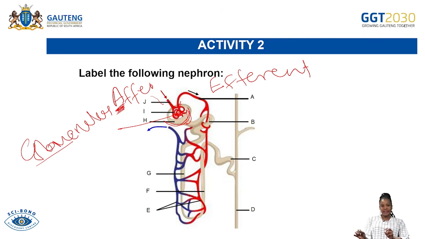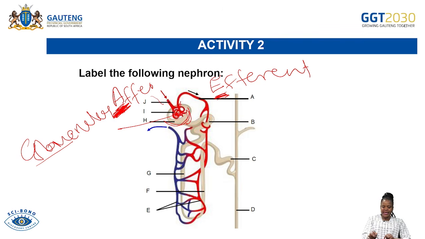efferent arteriole. So the afferent is adding into, and the E, with an E, is exiting, it gets out. So efferent shows that it is getting out, and as it gets out, it forms the efferent arteriole. So please do not be confused with the afferent and the efferent. If you are confused about which one is afferent and which one is efferent, know that the one that is getting into it is an afferent. How do you know that is afferent? It is adding. It's the one that starts with an A.